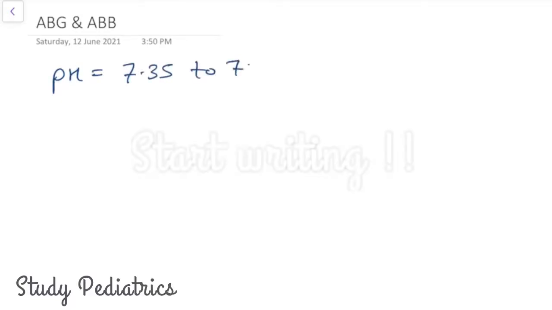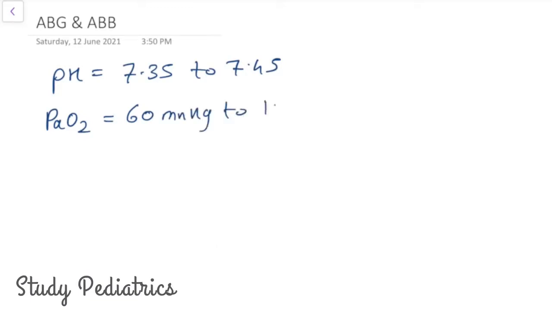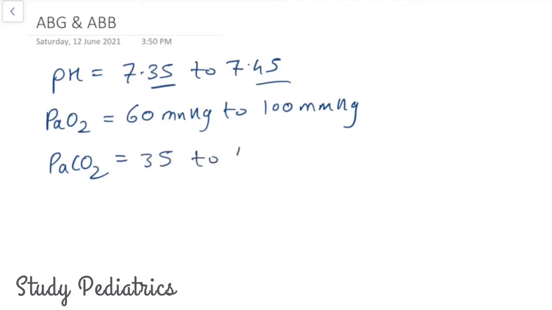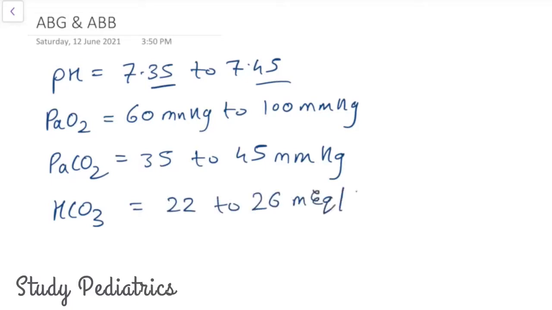Let's study ABB and ABG. Now the four important components which are obtained from ABG are pH, which is equal to 7.35 to 7.45, PaO2, that is partial pressure of oxygen in arteries, which ranges from 60 mmHg to 100 mmHg, PaCO2, partial pressure of carbon dioxide, which ranges from 35 to 45 mmHg, and the last and the important component is bicarb, which ranges from 22 to 26 milliequivalents per liter.